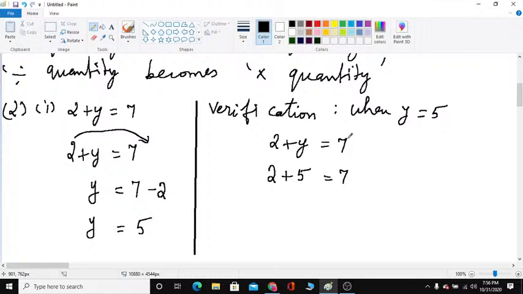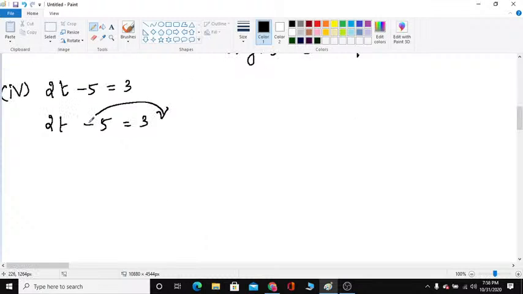Once again I will write the equation. 2t minus 5 is equal to 3. Now first you have to transpose minus 5 to the right hand side. Minus 5 is a negative quantity, so when you transpose, it will become positive. Only 2t you write in the left hand side: 2t is equal to. Now minus 5 will become plus 5 on the right side.